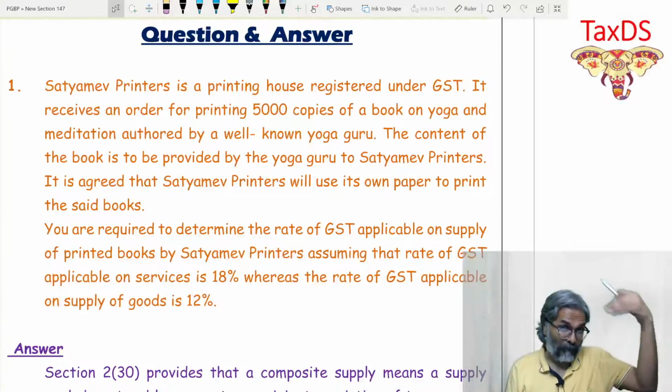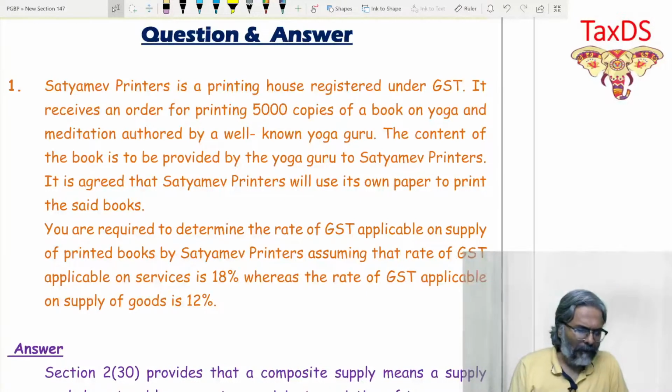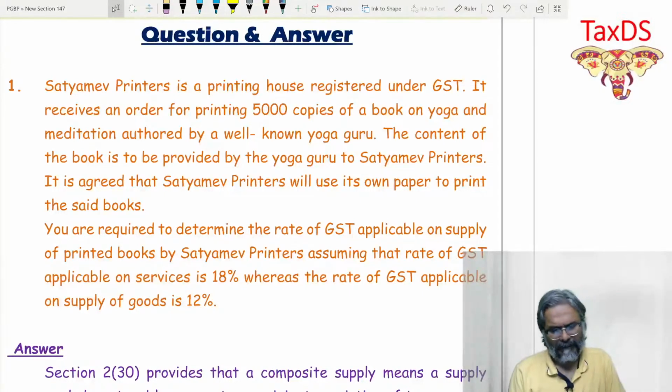However, there is more to that content. You are required to determine the rate of GST applicable on supply of printed books by Satyamev Printers, assuming the rate of GST applicable on services is 8%, whereas the rate of GST applicable on supply of goods is 12%.